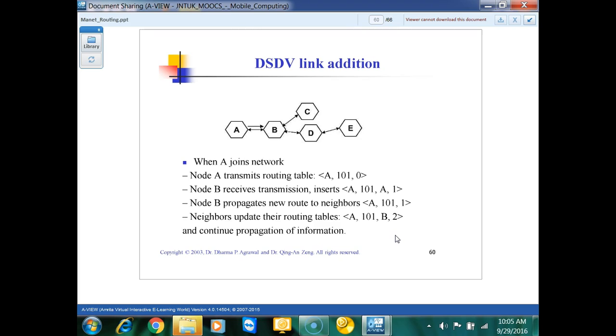See, the sequence number remains the same. It lets us know that A is trying to connect with B, C, D, and E. Depending upon the hop count, the value will increase. From A to C, the hop count is 2 here. From A to B, the hop count is 1. The last digit is the hop count value, and it continues propagating the information to the next node.